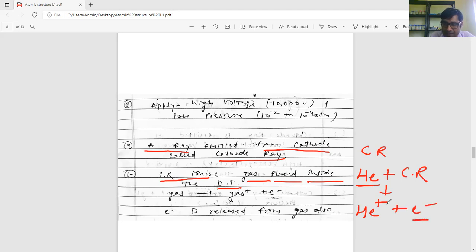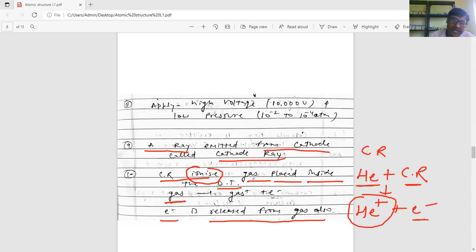An electron is removed from the helium and a positive charge is also formed because of cathode rays. It has a tendency to ionize any gas placed in the discharge tube, right? So an electron is released from the gas also.